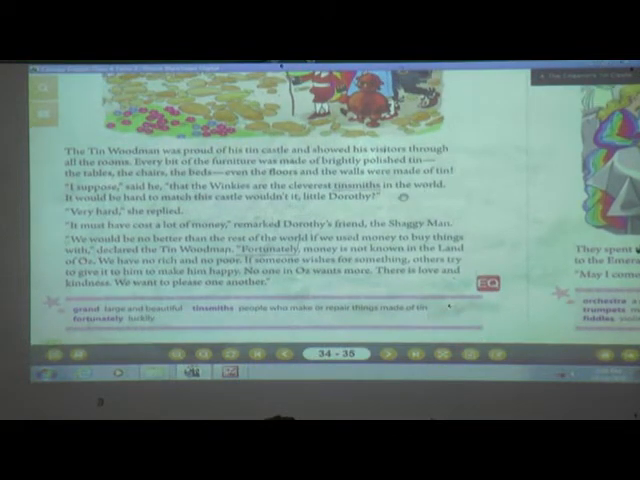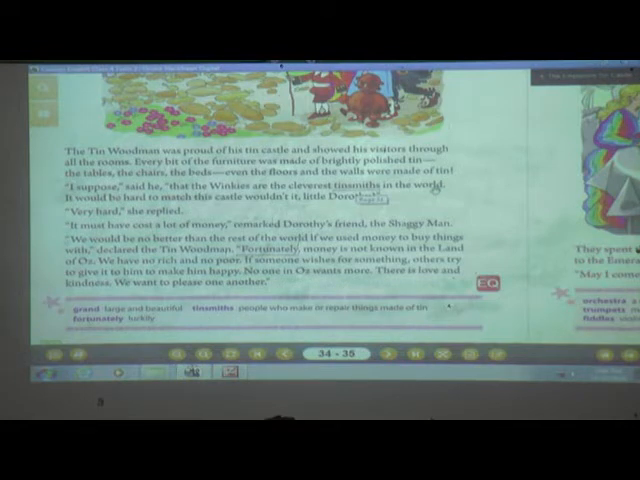Because in olden days these people were very rich in making things from metal, that is tin. "I suppose," said he, "that the Winkies are the cleverest tinsmiths in the world." Here they are telling that these Winkies, the people living over there, are the very cleverest tinsmiths. Tinsmiths means what? People who make or repair things made of tin.